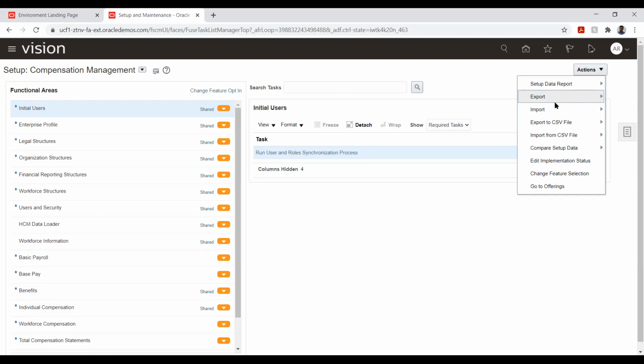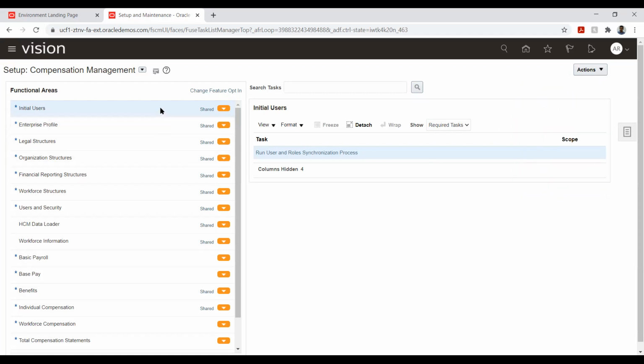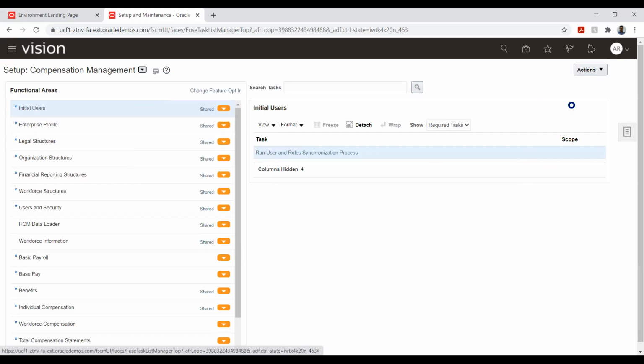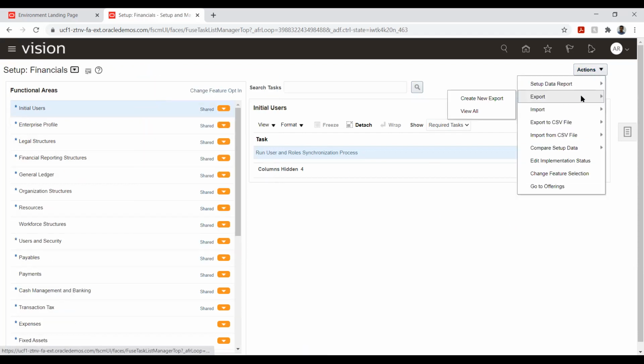So we have multiple phases in the implementation cycle. Let's say I have completed my configurations. I will export my configurations. First I select my offering, that is financials, and here I have an option to export. I'll say create new export. This will take a bit of time, so I'm not going into it, I'm just explaining it.